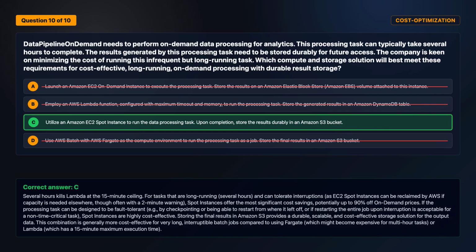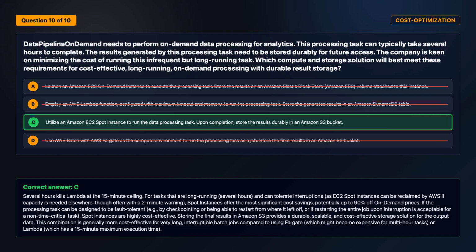The correct answer is option C. Several hours kills Lambda at the 15-minute ceiling. For tasks that are long-running, several hours, and can tolerate interruptions, EC2 spot instances work, as they can be reclaimed by AWS if capacity is needed elsewhere, though often with a 2-minute warning. Spot instances offer the most significant cost savings, potentially up to 90% off on-demand prices.